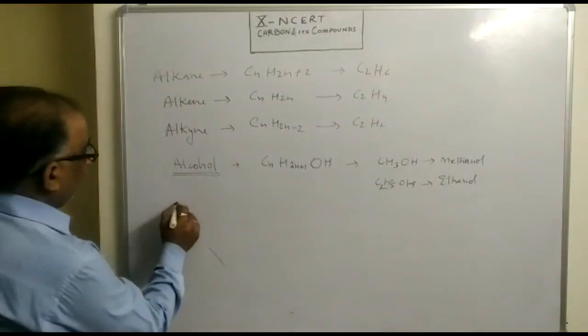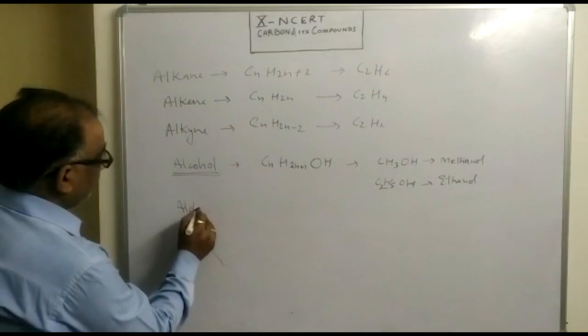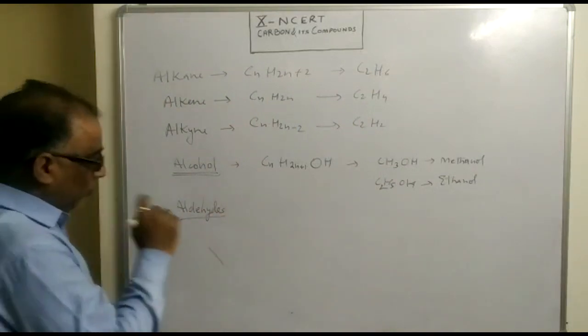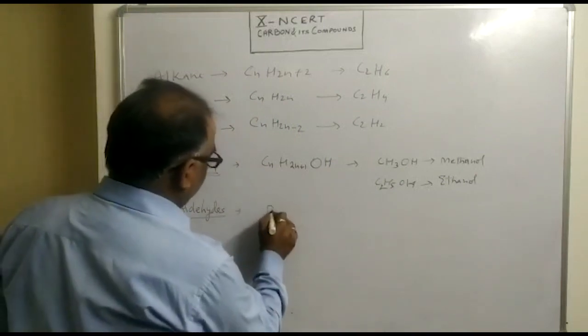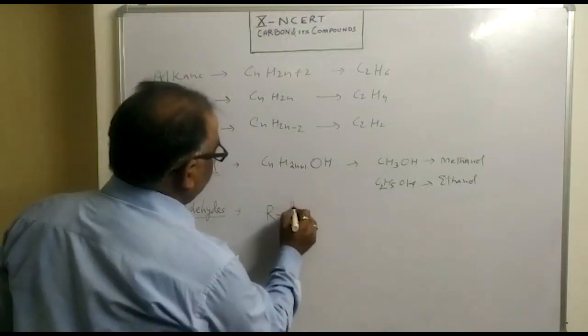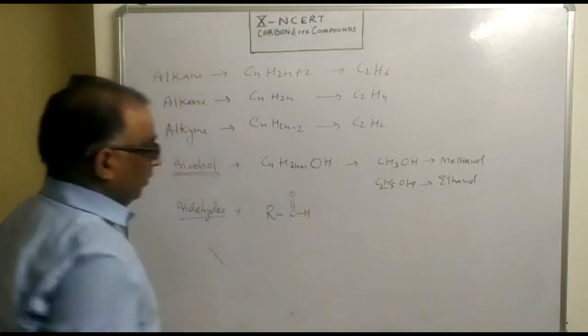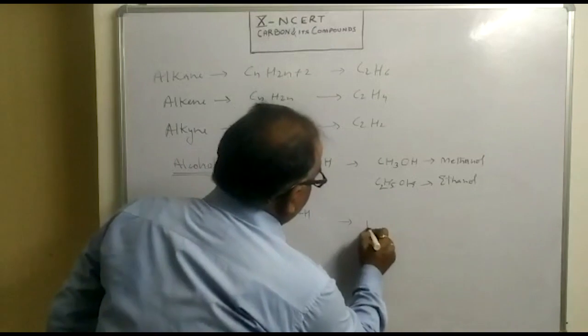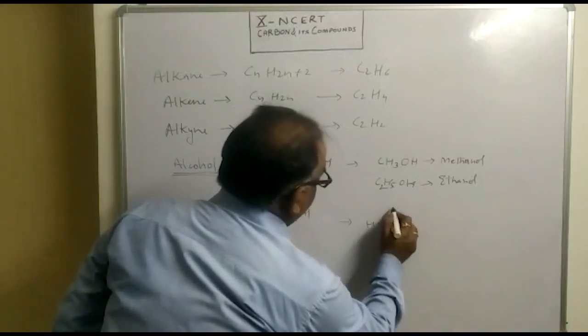Then we also know the aldehydes. What are these compounds? These compounds have got general formula R-CHO. Their general formula, and their series starts with this compound.